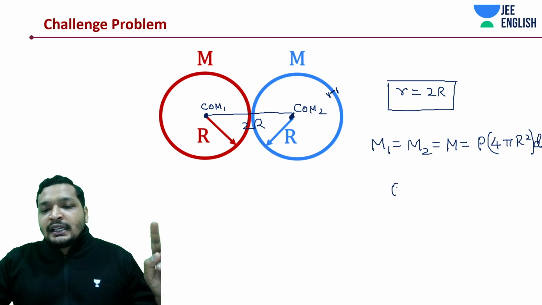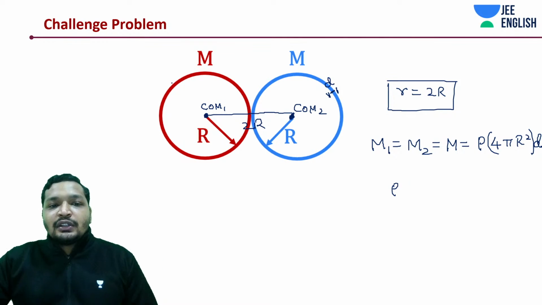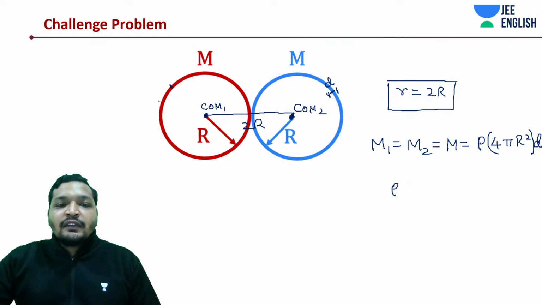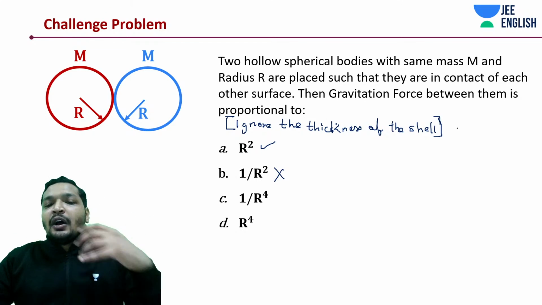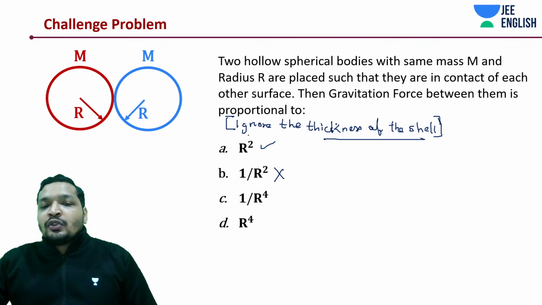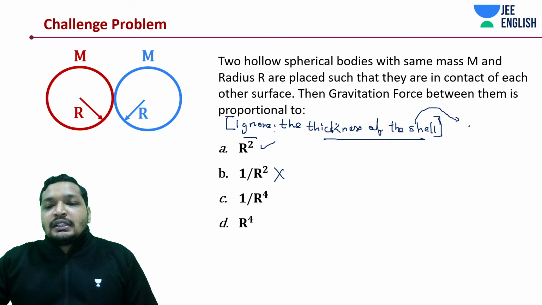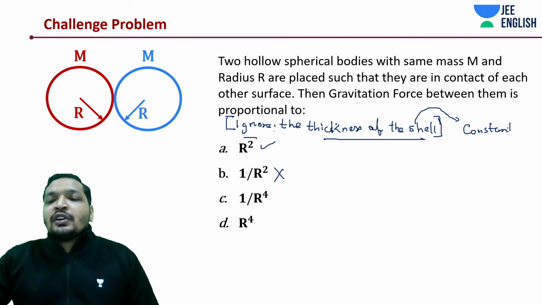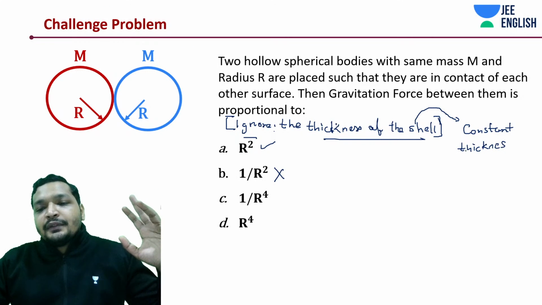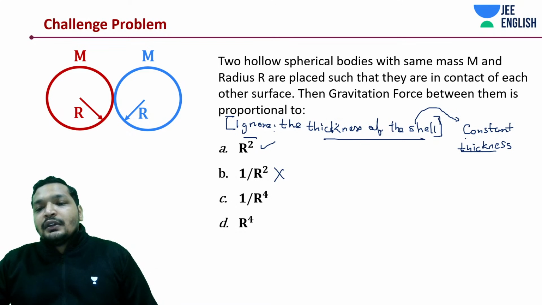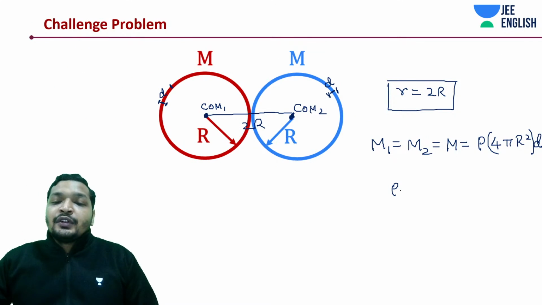I wrote it down as saying the thickness is going to be a constant value. Ignore the thickness, or thickness to be a constant value. You can write it down to be some d. If this is always constant, no matter how much your shell becomes big or small, two kinds of things can be given to you. Ignore the thickness of the shell, or assume a constant thickness. That is totally possible. Right? Radius can increase, but still the thickness can be constant. But you will find many such problems as we move into this kind of thing.